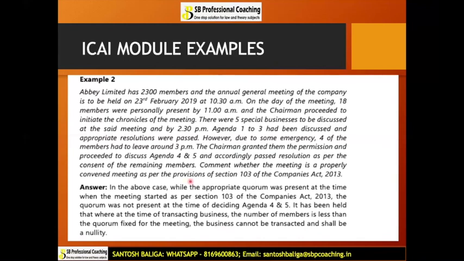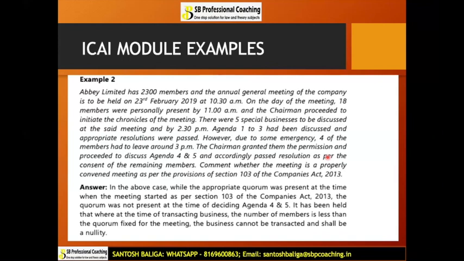So agenda number 4 and 5 did not have the quorum required, because out of the 18 present members, 4 had left at 3 p.m. before these 2 items were taken up. Only 14 members were there, which is less than 15, and hence these items could not be transacted, and even if transacted, they would be declared void.